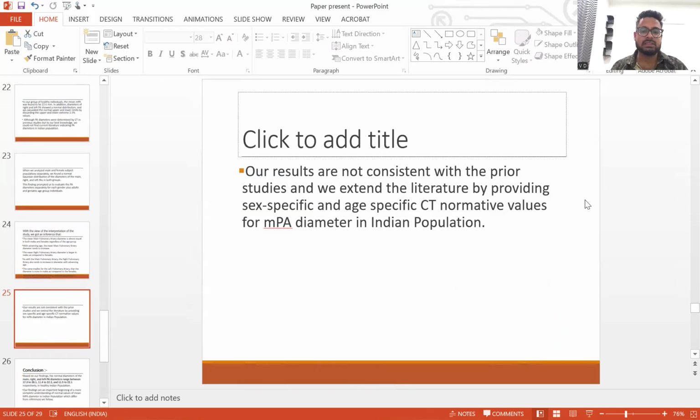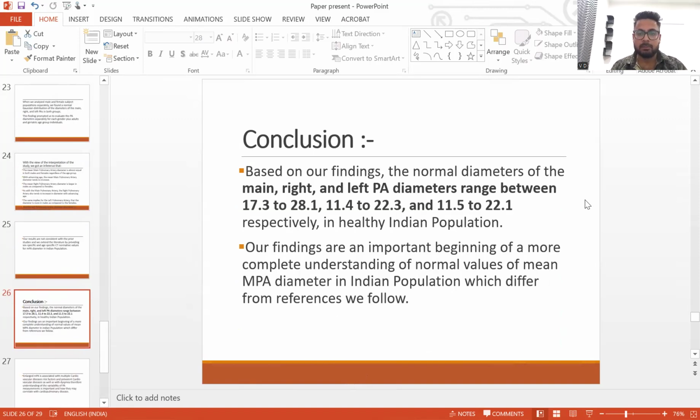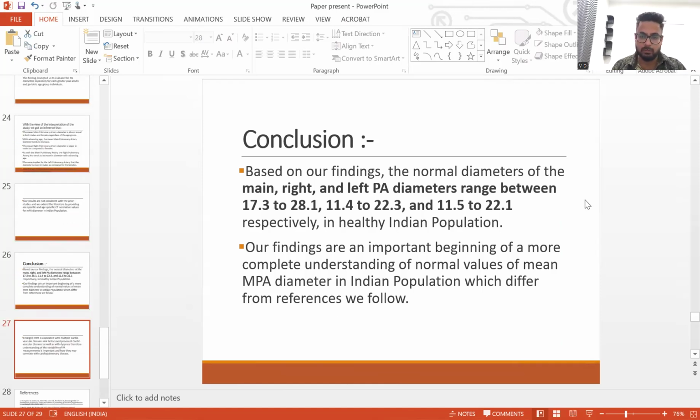Therefore, our results were not consistent with prior studies, and we extend this literature by providing sex-specific and age-specific CT normative values for mean pulmonary artery diameter in Indian population. Based on our findings, the normal diameter of main pulmonary artery, right and left pulmonary artery range between 17.3 to 28.1, 11.4 to 22.3, and 11.5 to 22.1 mm. Our findings are important in understanding the normal values of main pulmonary artery diameter in Indian population, which differ from the references that we usually follow.